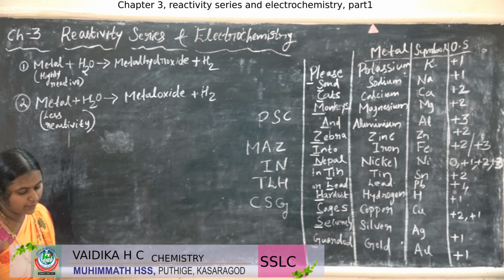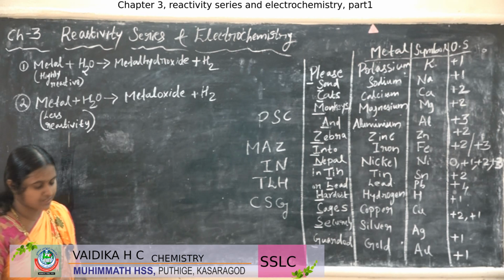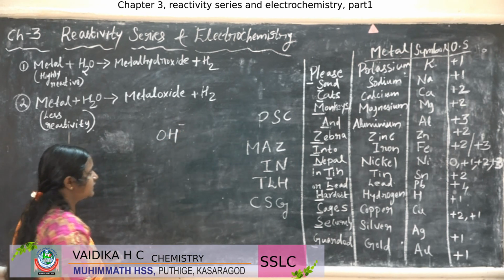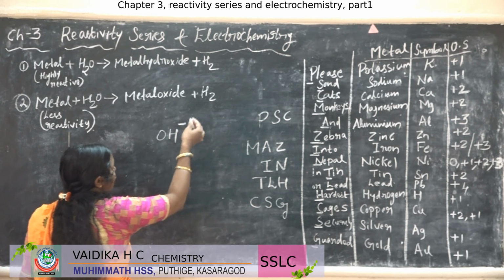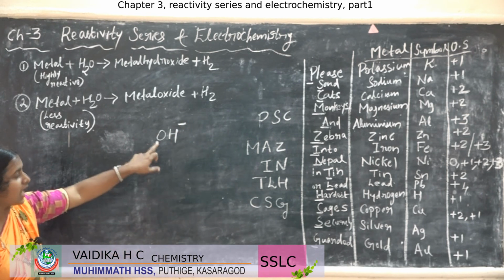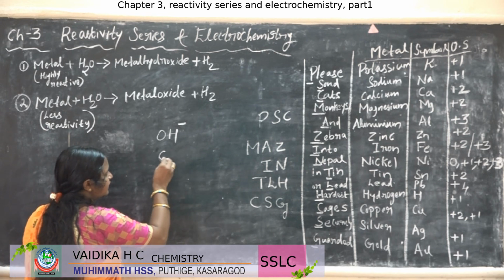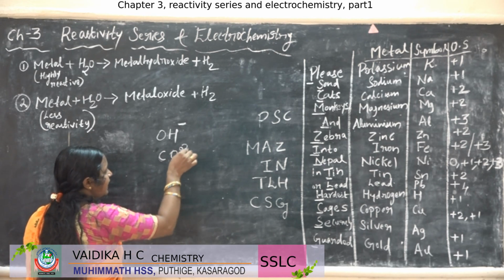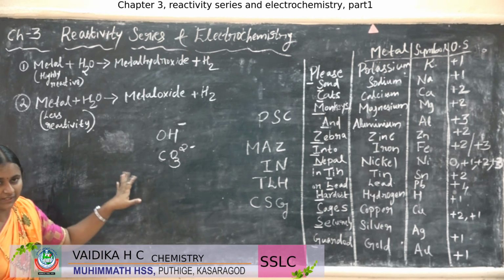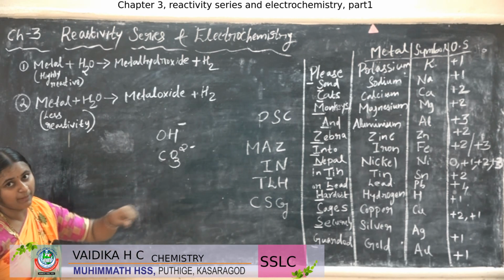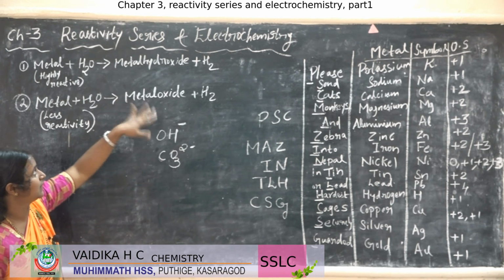So what is the charge of the hydroxide? That is OH minus, right? Minus 1 is the oxidation state of hydroxide. What is the oxidation state of CO3? 2 minus, that is carbonate. These are important, as they come with the metals, that is metal oxides, metal hydroxides.